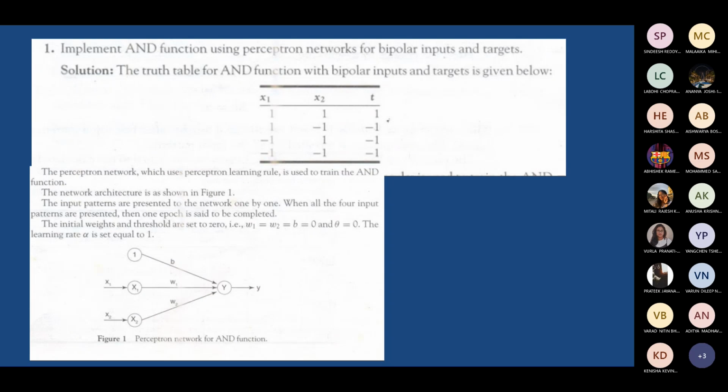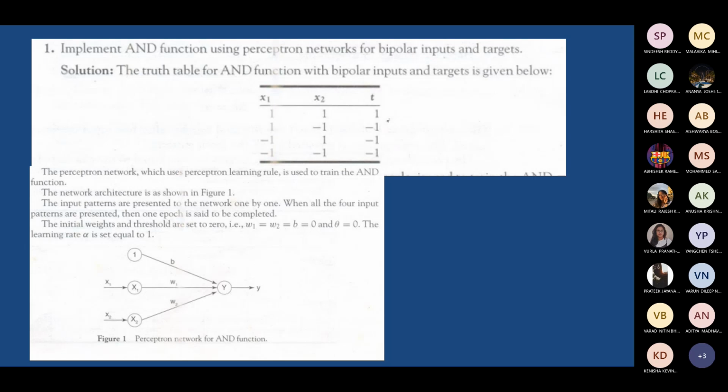We will take an example of the AND gate function: how to realize the AND function using a perceptron. It's mentioned that in this given problem, bipolar inputs are taken, and the target is also taken as bipolar, but that is not essentially required. It can even be binary sometimes.